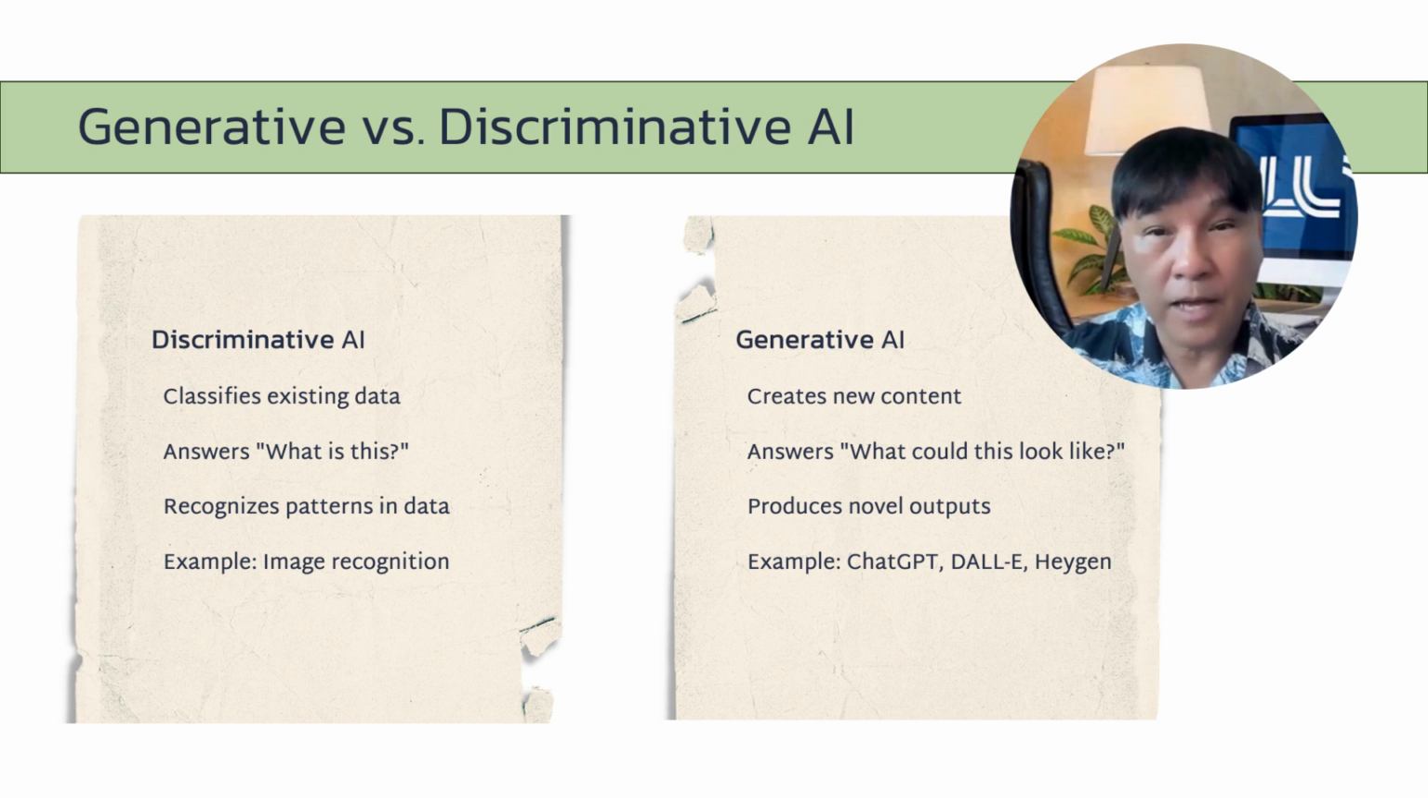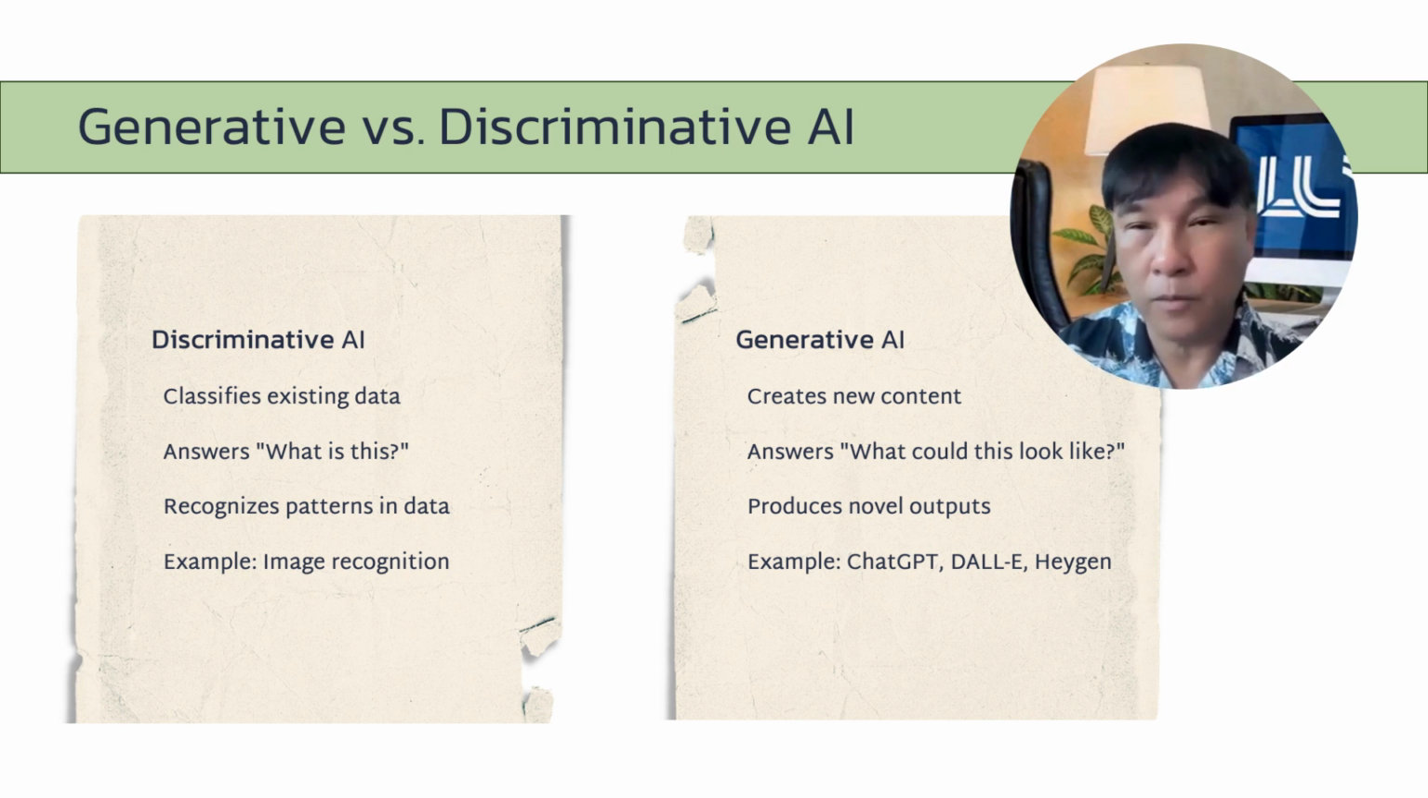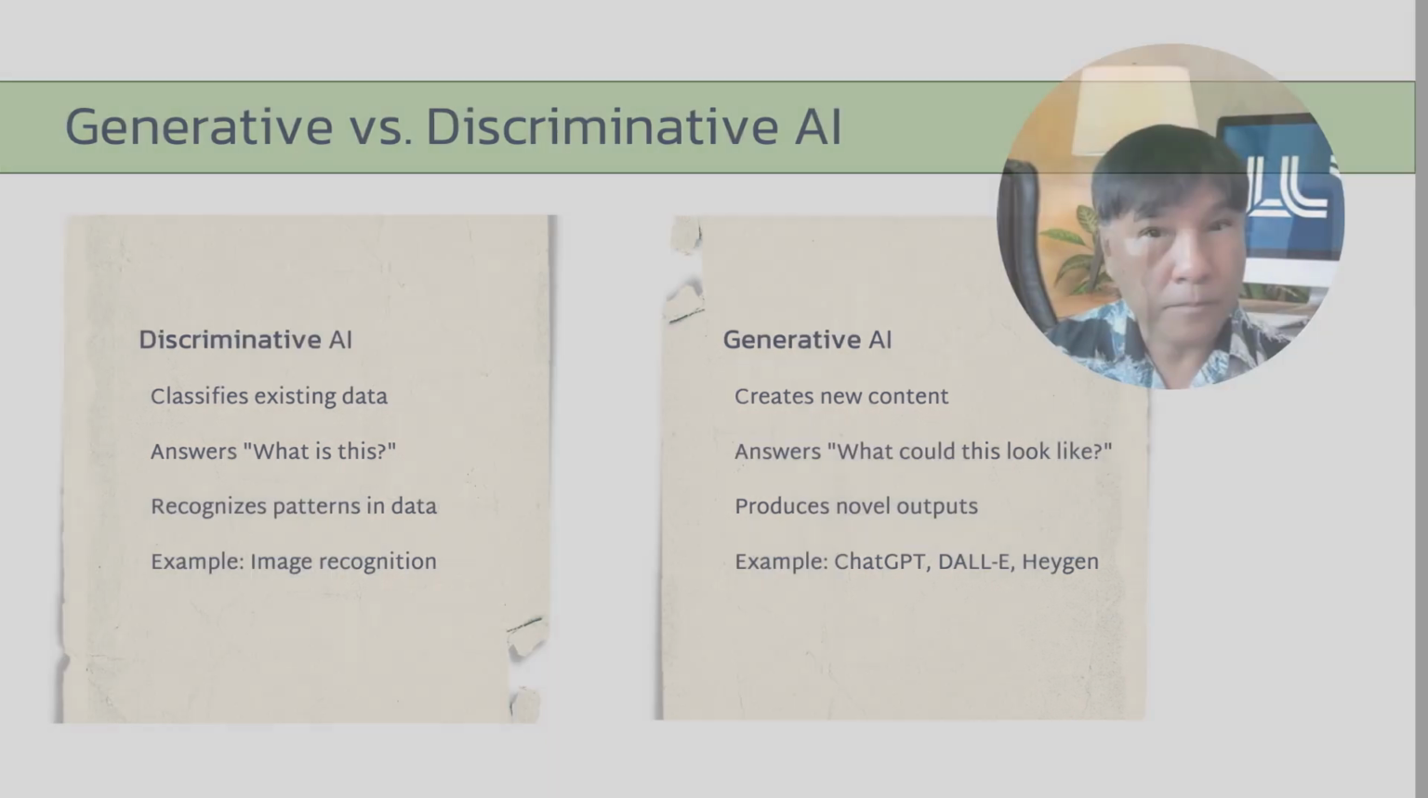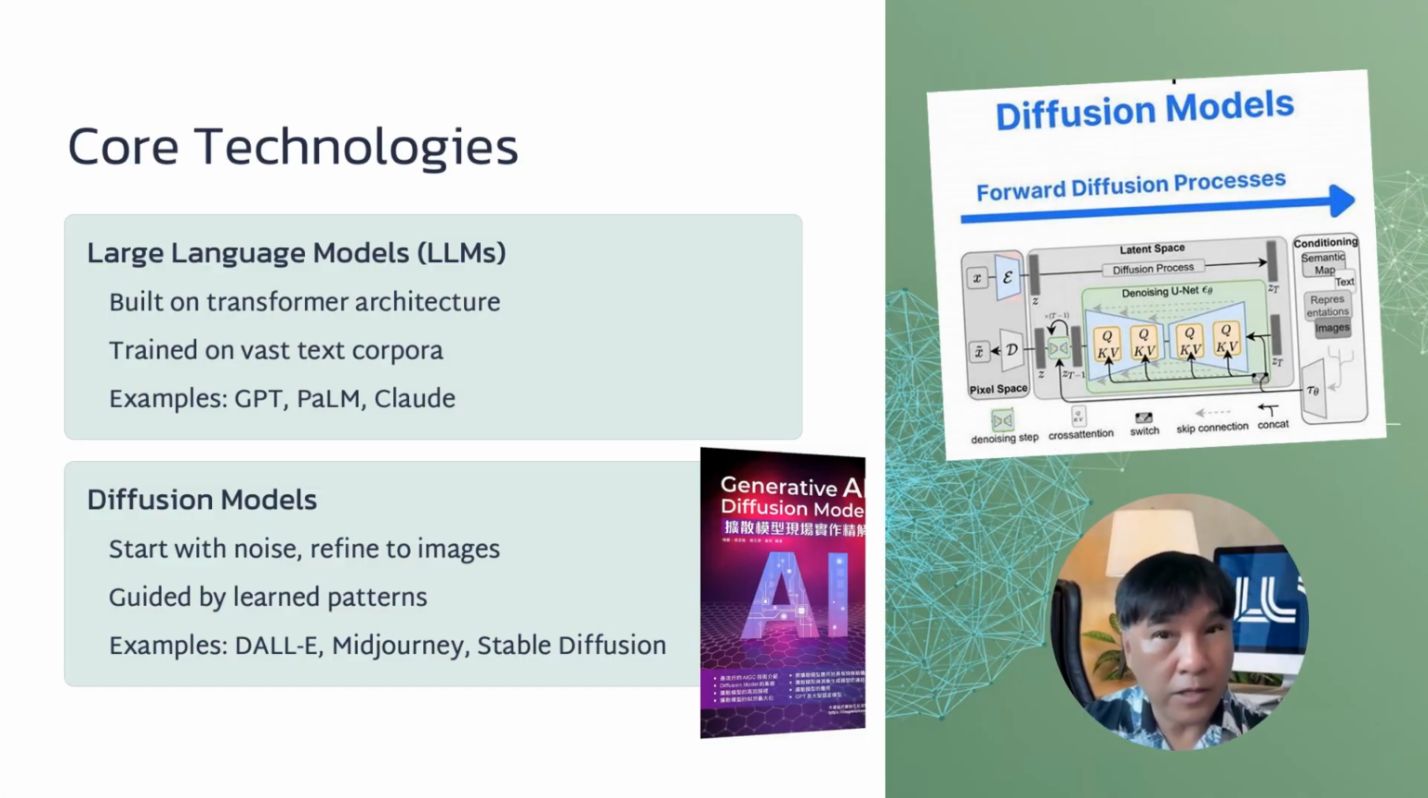The distinction lies in purpose. Discriminative models answer questions like, "What is this?" while generative models address, "What could this look like?" Two foundational technologies underpin many generative AI systems today: large language models and diffusion models.